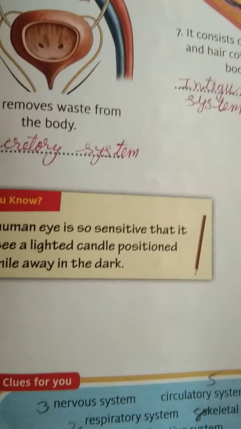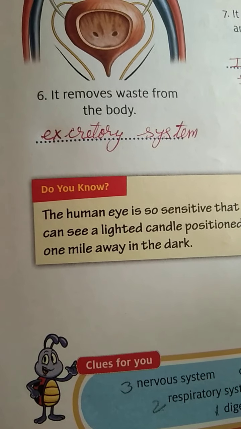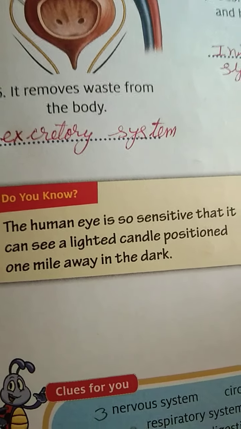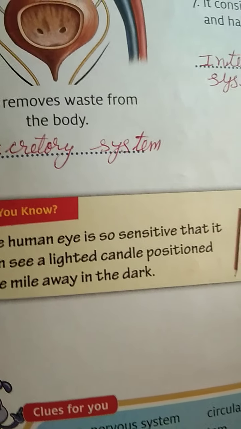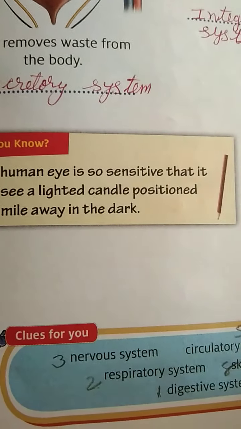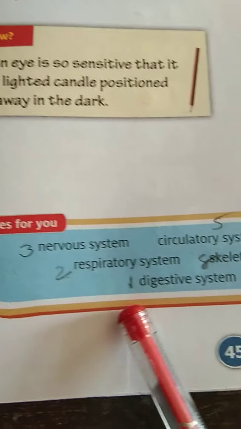So through this lesson we came to know which organ does work for our body, so that our body remains perfect, that we can move, we can live our life given by God. So from this science chapter it is also clear in our mind, given in your GK. Okay, so here are your answers given in the clue box.